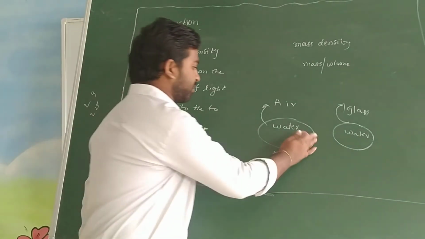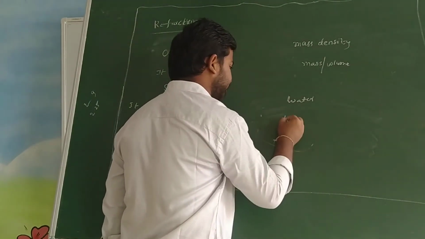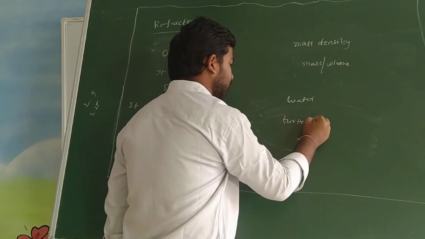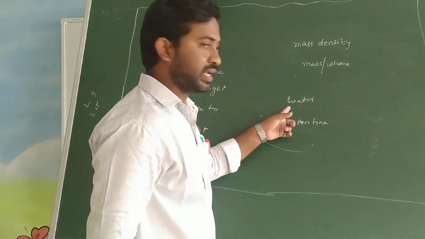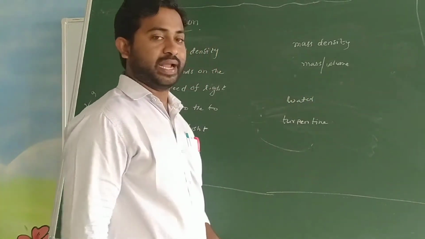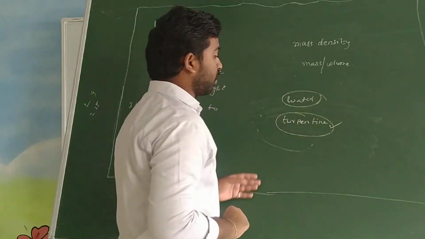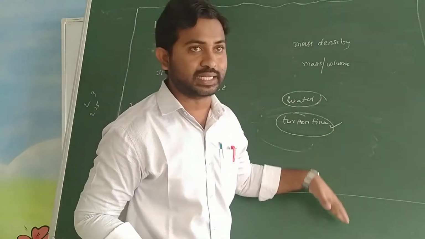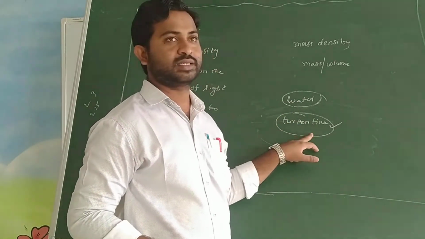If you take water and turpentine, water has more mass density than turpentine, but turpentine has more optical density compared to water. Why? Because it is more optically dense, and the speed of light is lesser in it.